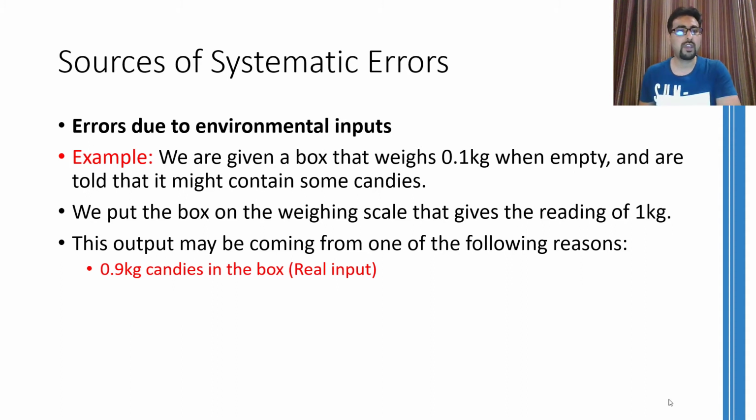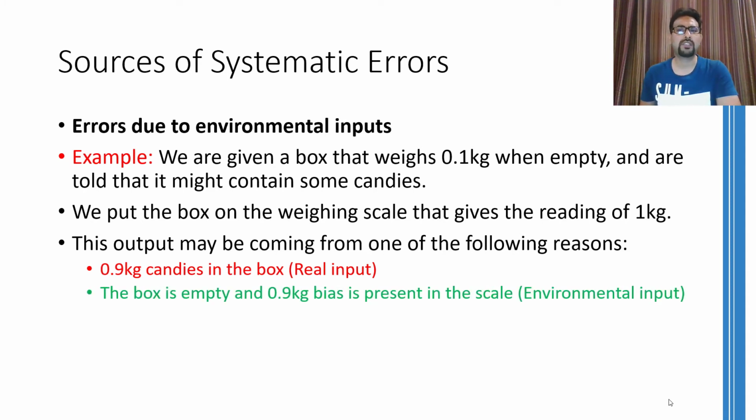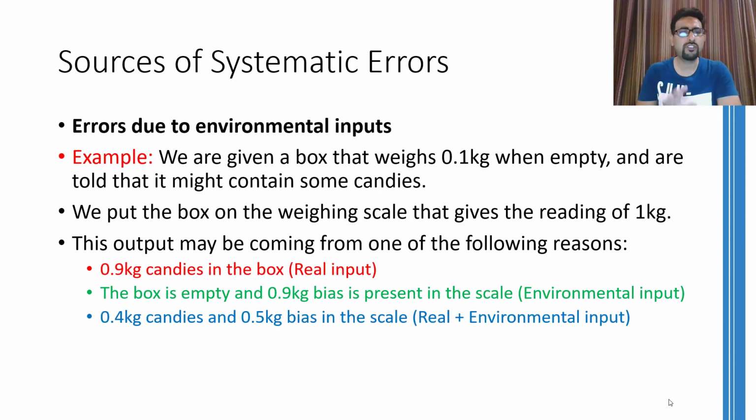Now this would be a real input. Another possibility is that there is a 0.9 kg bias present in the scale. So the total reading is coming out to be 0.1 kg weight of the box plus 0.9 kg bias present in the scale and hence 1 kg output. The third and the most difficult case is when there is a combination of some real input and the environmental input.